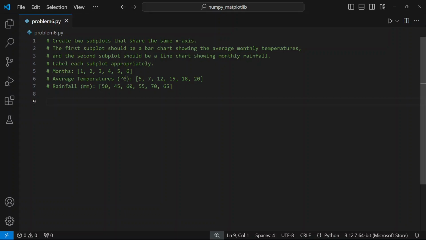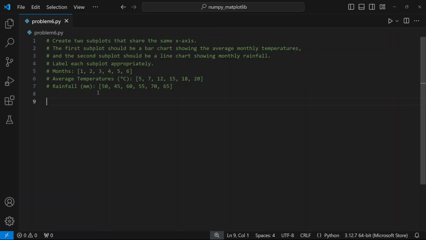Hello everyone. So in this video, we'll create two subplots that share the same x-axis. The first subplot should be a bar chart showing the average monthly temperatures, and the second subplot should be a line chart showing monthly rainfall. Label each subplot appropriately. Months will be the shared x-axis between average temperature as well as the rainfall.